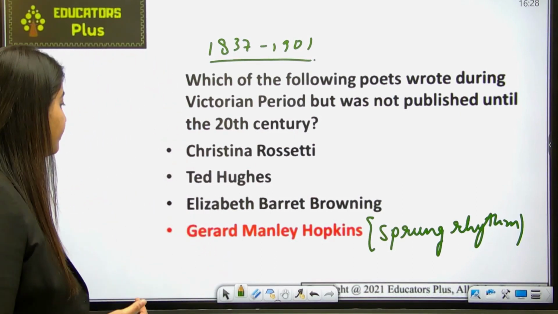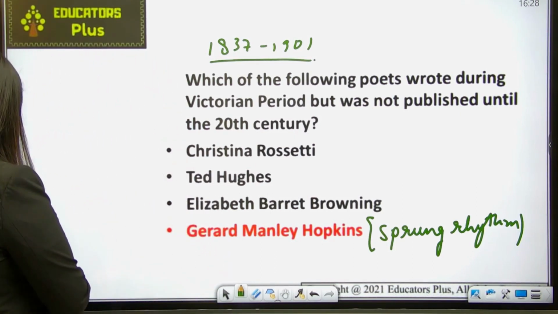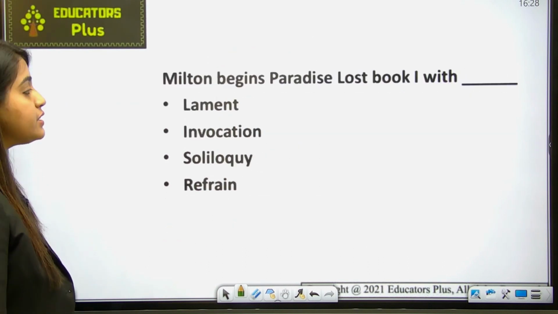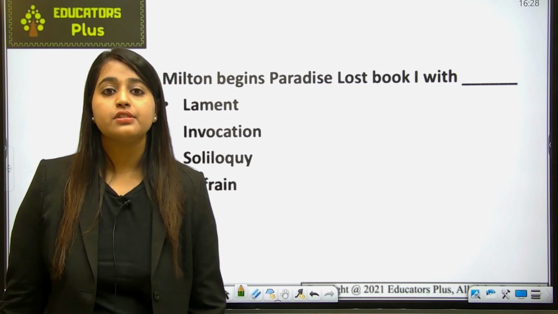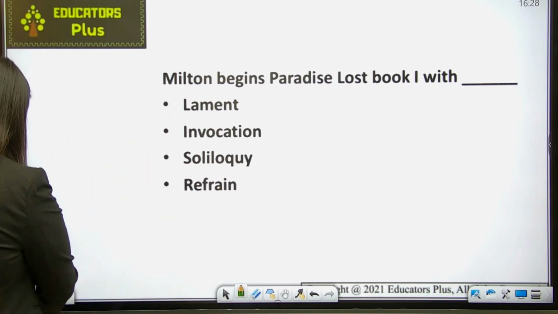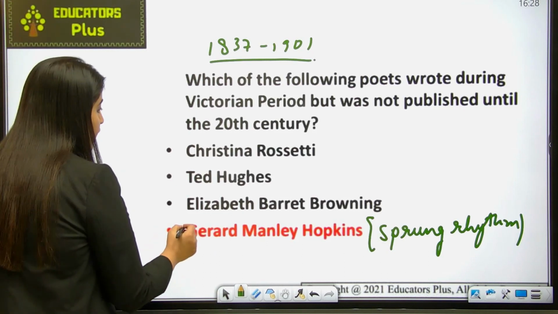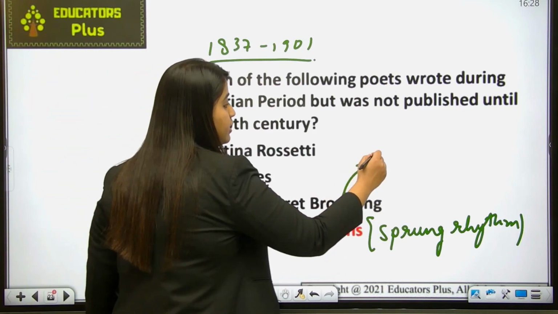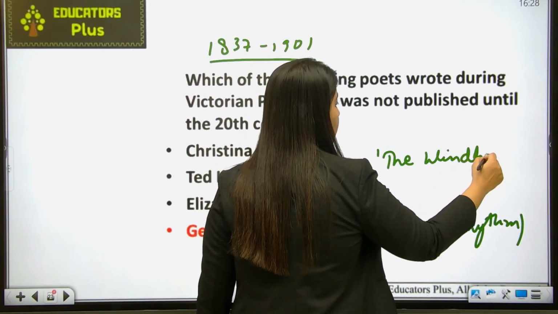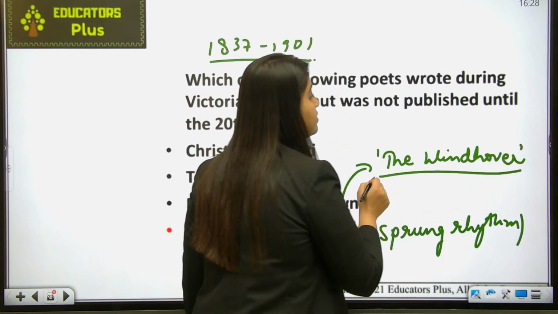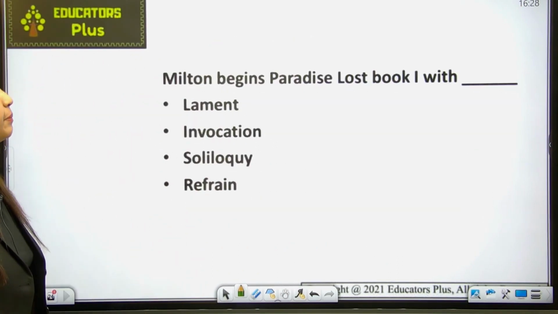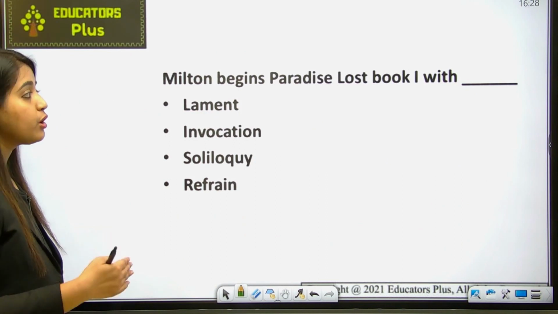Okay, so now let's move ahead. Okay, so this is your bonus question. Okay, so this is the question for your homework. One thing more. So one of the famous poems of Hopkins is The Windhover. The Windhover is one of the famous works of Hopkins. Please remember the name. Next is: Milton begins Paradise Lost Book 1 with.